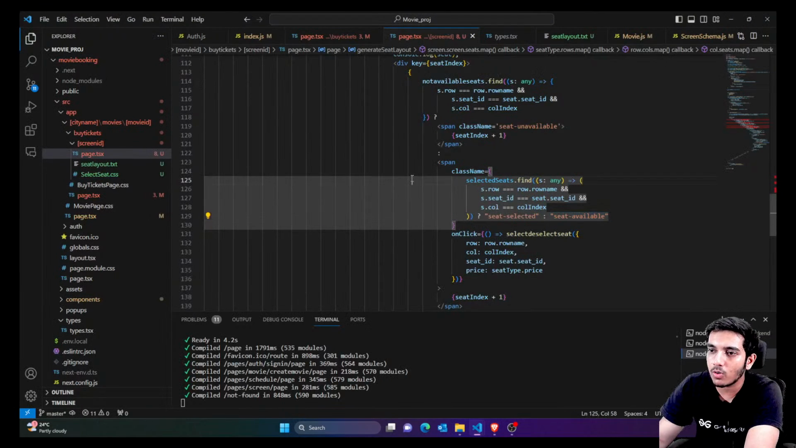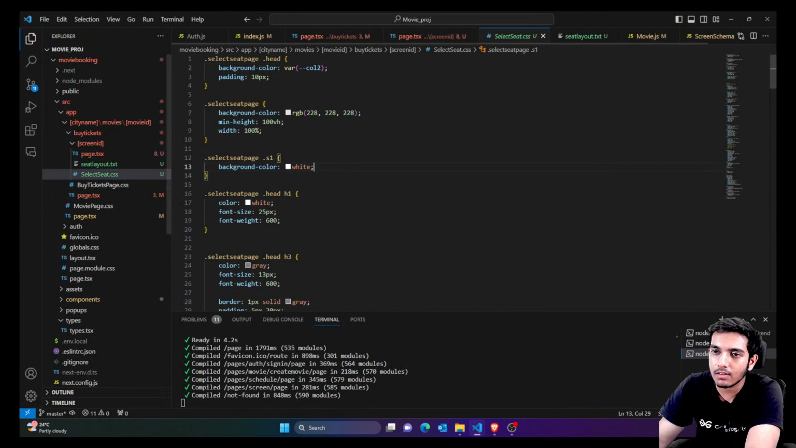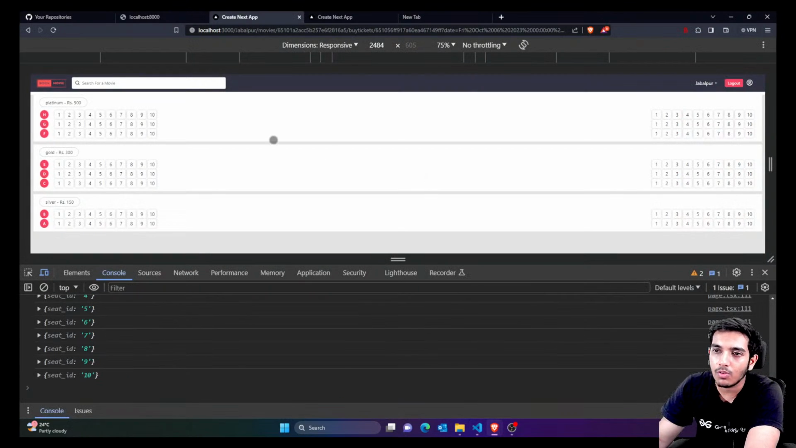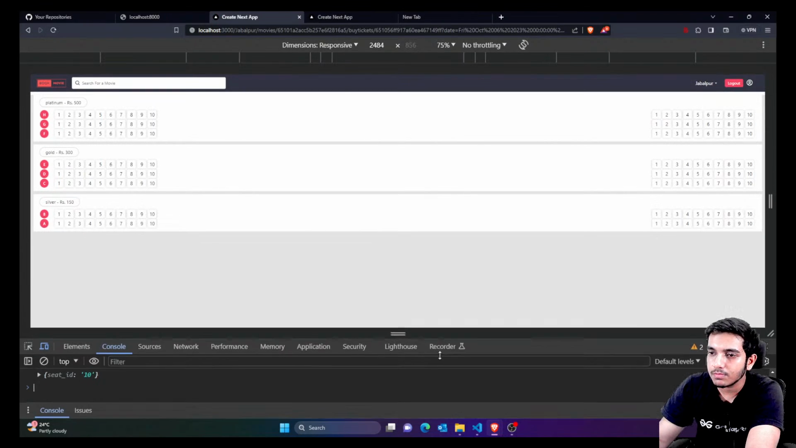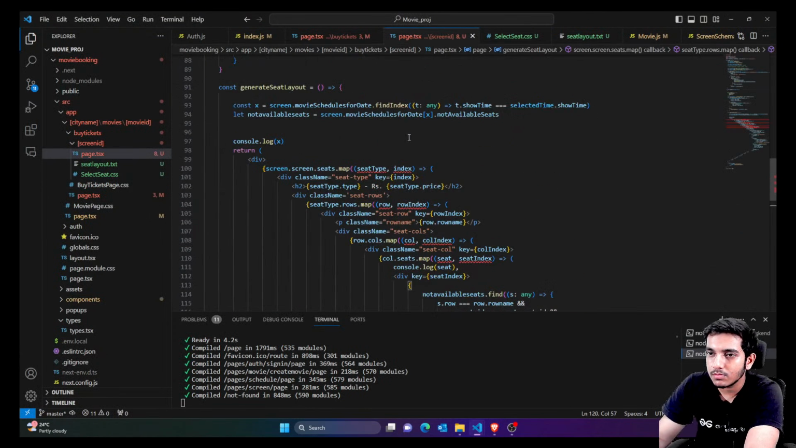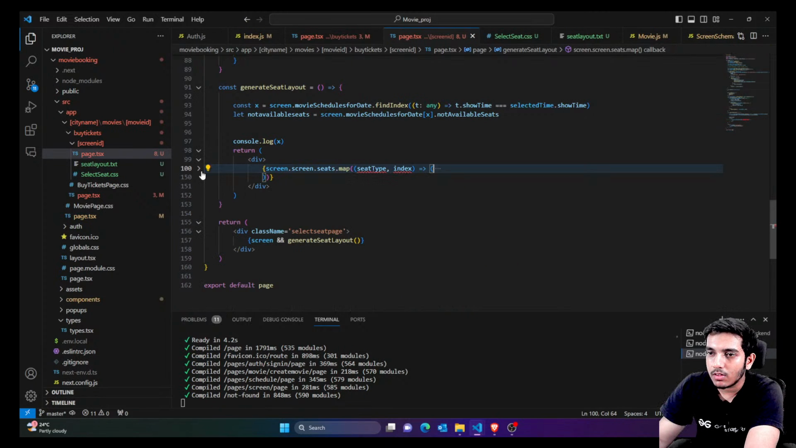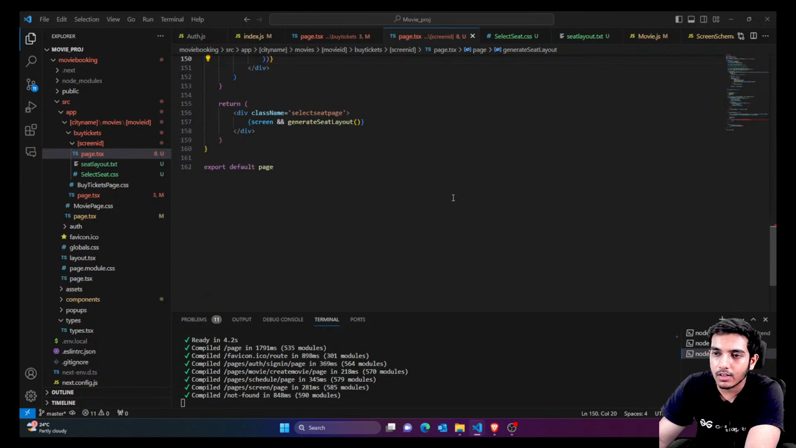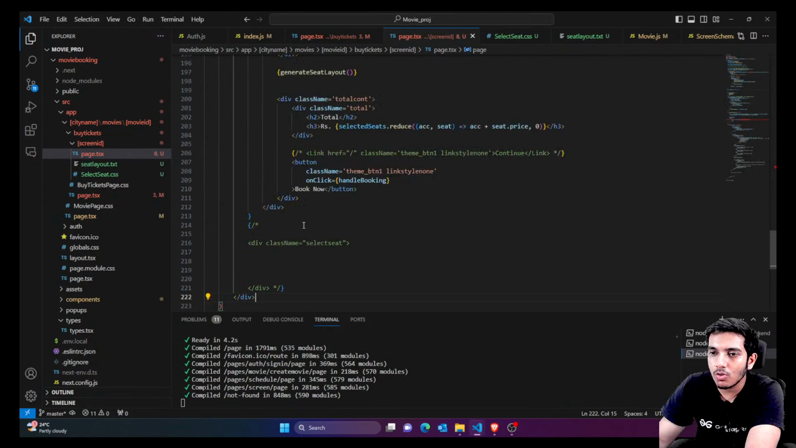I think I have to fix the layout also, so I'll just fix the layout as it is, and I won't explain everything here, just some basic layout changes. Now you would see that if I reload, okay, anyways, I think there is one more thing, that is you have to select the layout also. We have given this a class, and we are showing everything inside this selected seats page. Yeah, we have to show a few more things also.